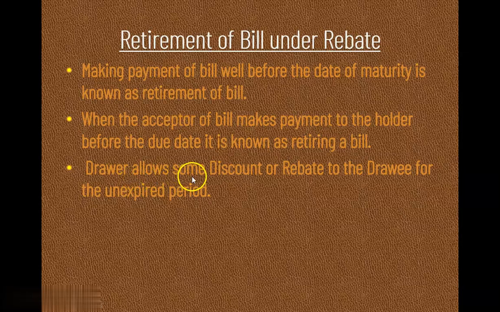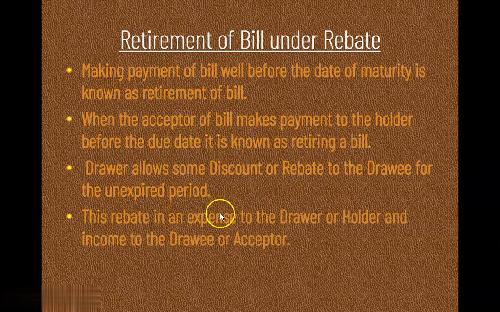Here, drawer allows some discount or rebate to the drawee for the unexpired period. Now, it means when the drawee is going to do the payment before the due date, he is expecting that he should get certain financial assistance. He is going to receive certain discount. So the drawer allows him some discount or rebate because he is doing the payment before the due date.